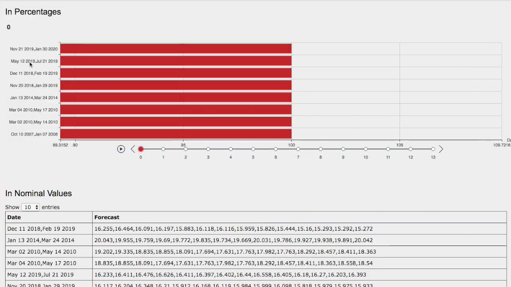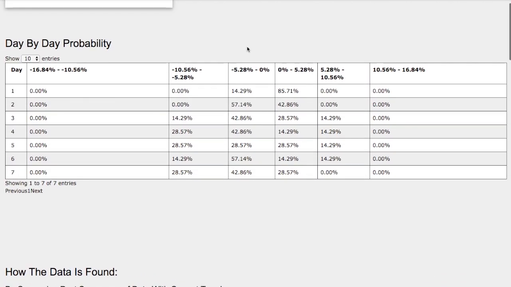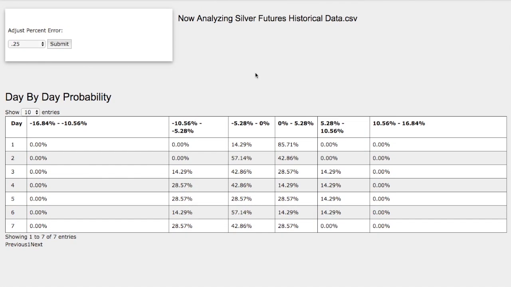So back to the day-by-day probability model. What we have here, as the day progresses, is a slight favor to the downside, not in favor of the upside. There's 0%. However, we do see a 0 to 5% increase for silver with a 29% chance. As for the downside, we have a 43% chance of reaching between 0 to negative 5%, and a 29% chance between negative 5% to 10% down.